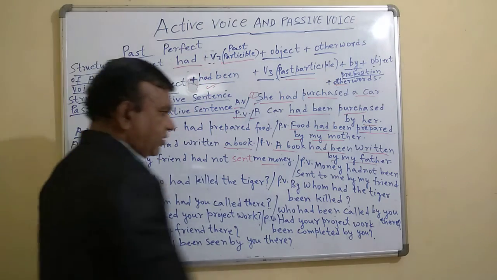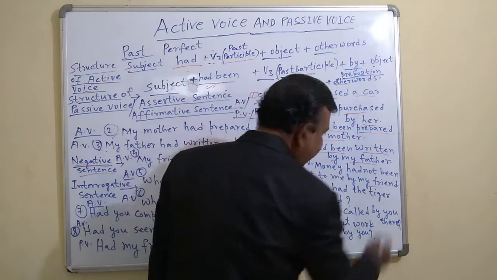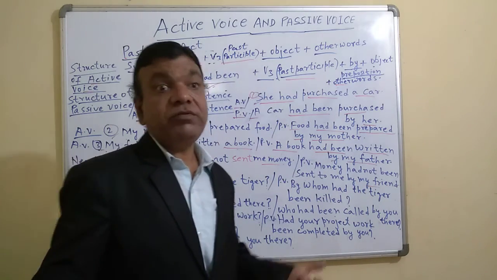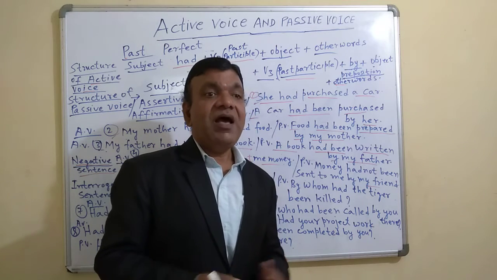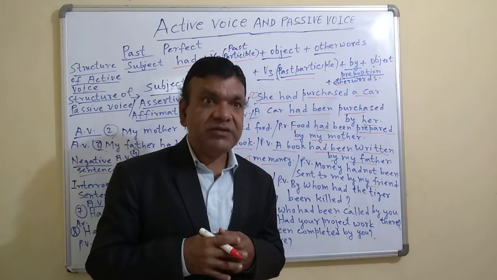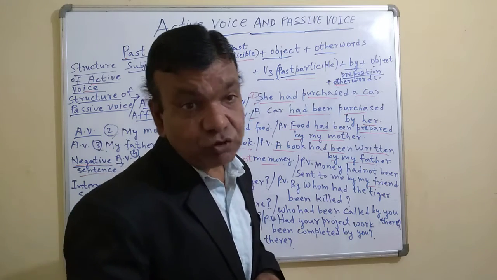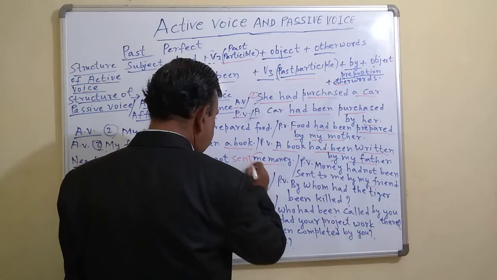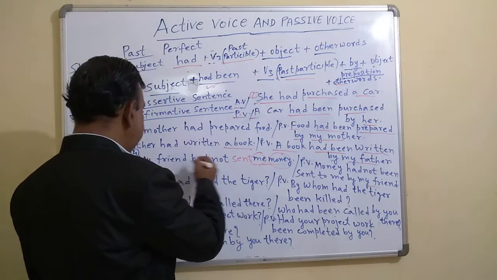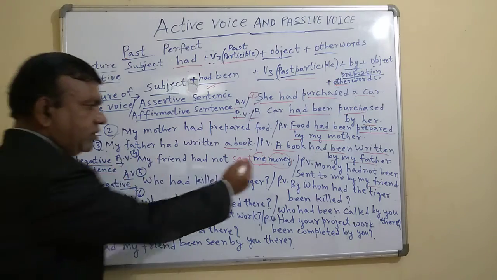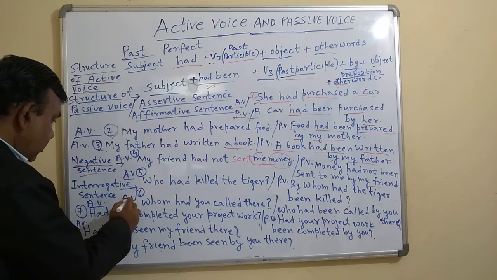So how will you do? Money had not been sent to me by my friend. Or you can say, I had not been sent money by my friend. Because there are two objects here, both me and money. That's why we have changed like this. I had not been sent money by my friend, or money had not been sent to me by my friend. Both ways.